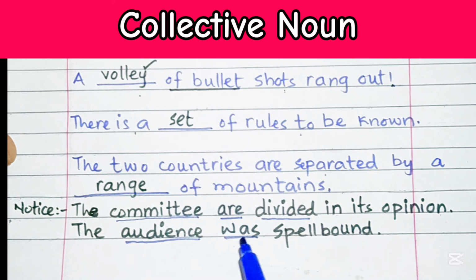So the audience was spellbound. So it takes a singular verb. So we know that when the members of a collective noun perform an action as individuals, then the plural verb should be used for a collective noun. But if the entity acts together, as in this case, then a singular verb should be used.